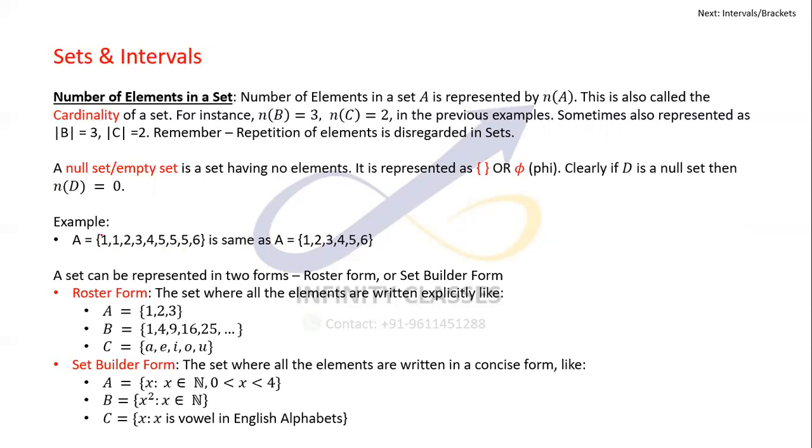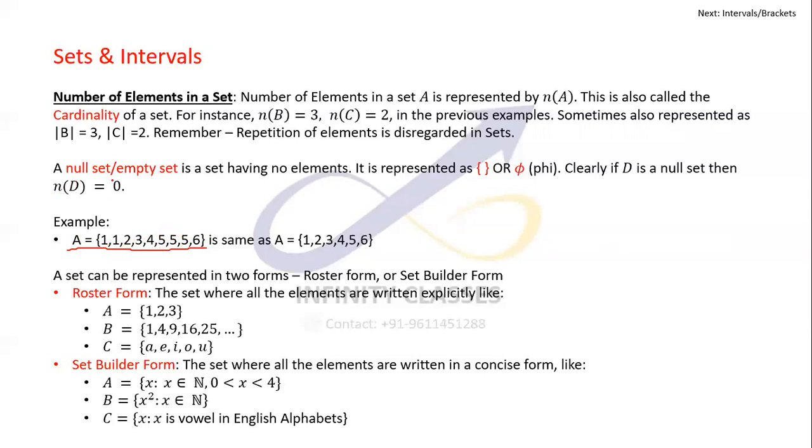Even if somebody asks you what the number of elements in this set is, you will clearly say the number of elements in this set is 6, not 9. The number of elements in this set is going to be just 6, not more than that, because 1 and 5 are getting repeated. So we have to be careful about it.